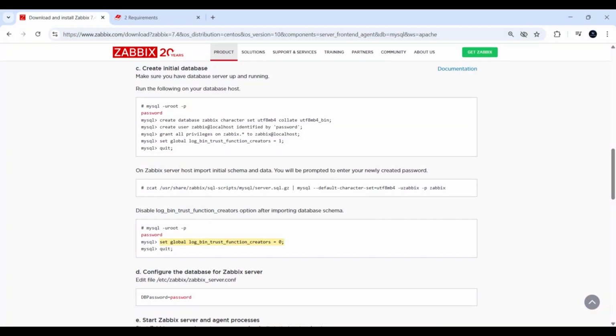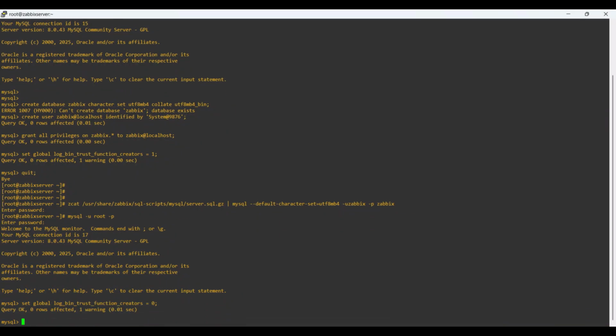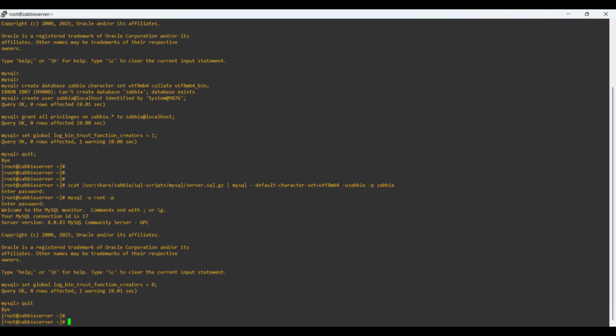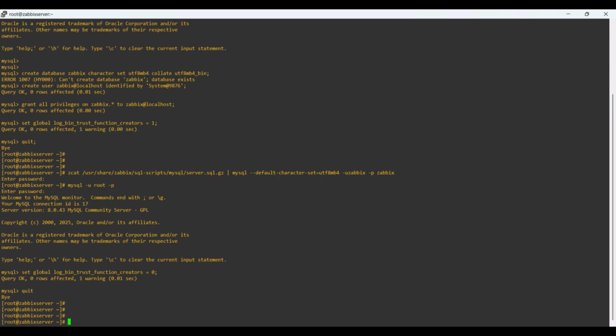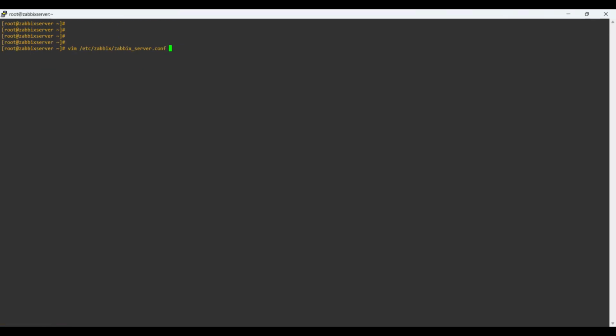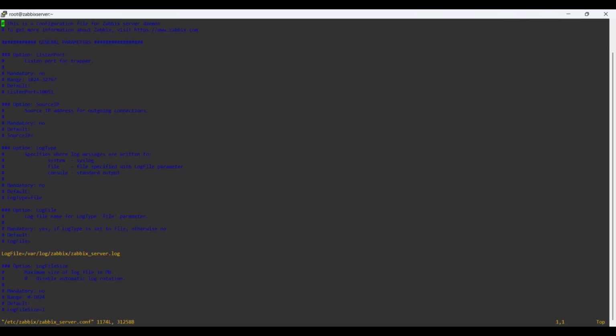After importing, paste these lines. Then change the DB password in the zabbix_server.conf file.